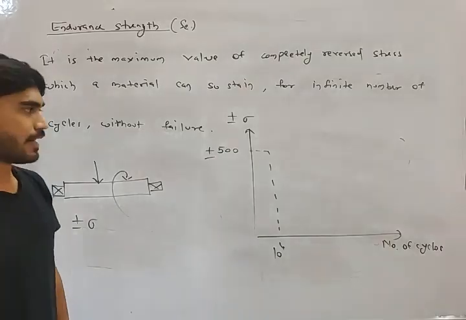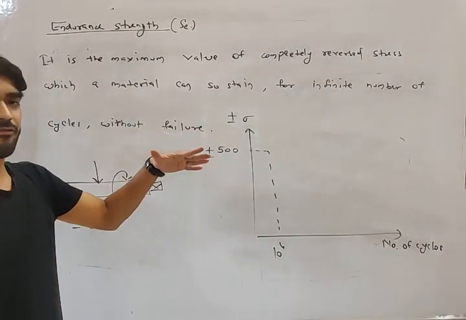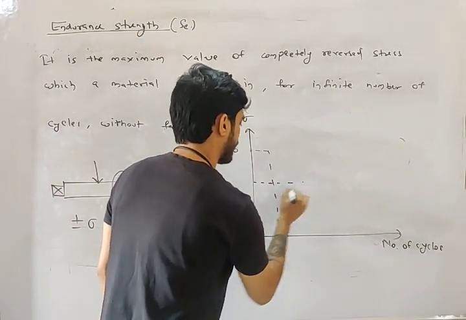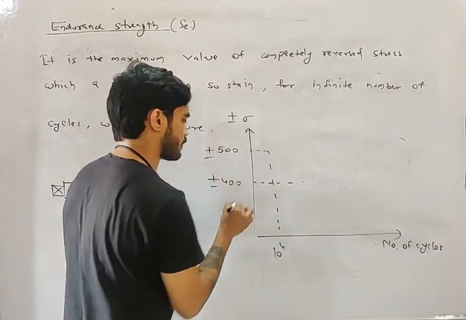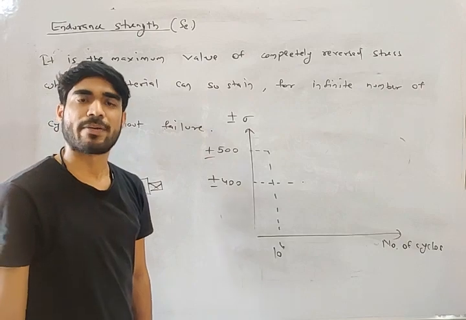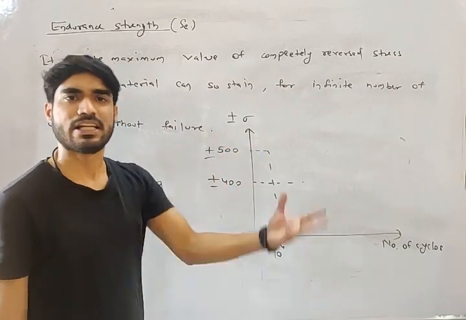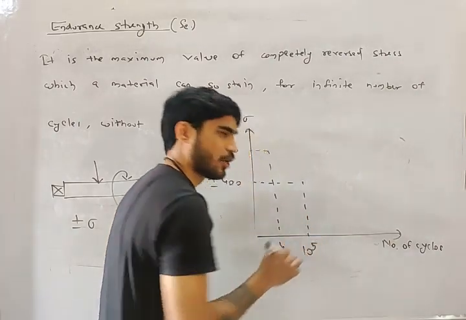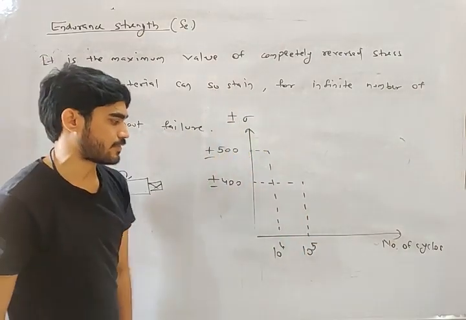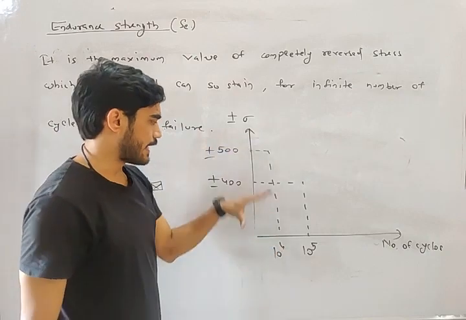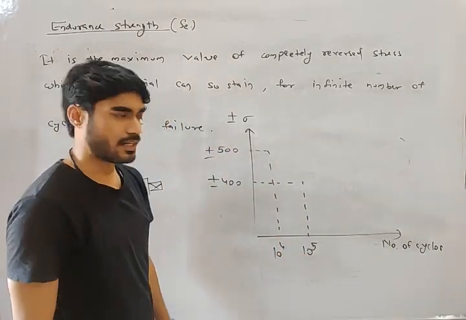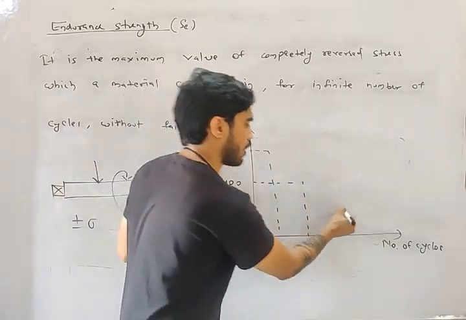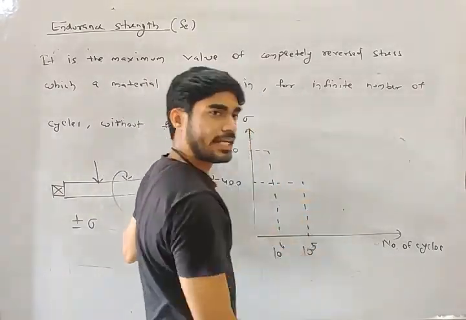Okay, now my friend, if the stress is reduced, let's say now I am applying plus minus 400 megapascal, what will happen to the number of cycles? They will increase. I told you the relation between stress and number of cycles: more stress, less cycles; less stress, more cycles, right? Now again decrease the stress, and the number of cycles will again increase.